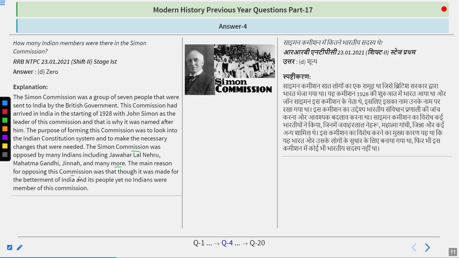The main reason for opposing this commission was that though it was made for the betterment of India and its people, yet no Indians were members of this commission. So the answer is 0. And the agitation by the Indians is the reason that 0 members were appointed from the Indian side into this commission.